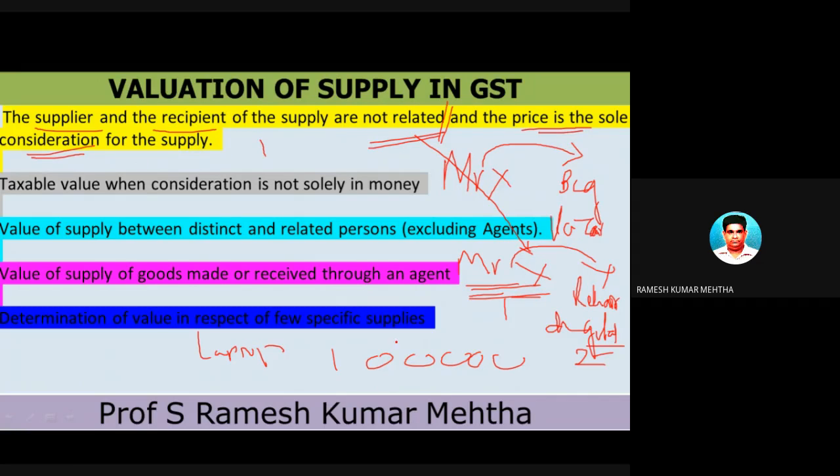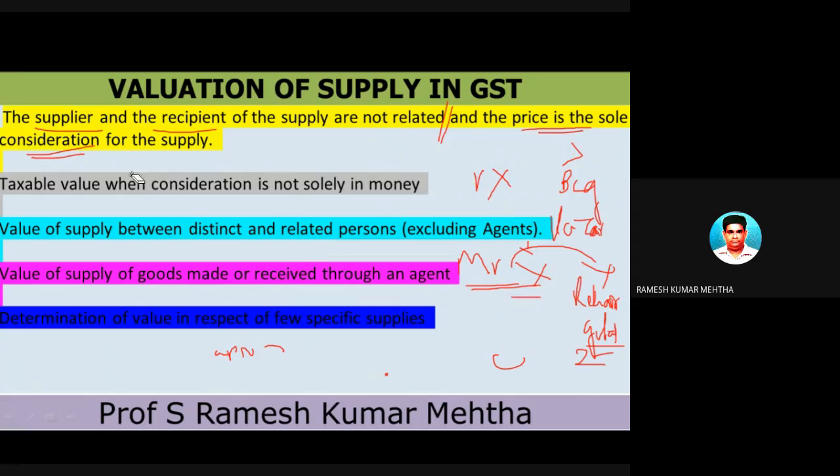Sole consideration means if I am giving you a laptop, what will you give to me? If I give you a laptop, you are going to give me 1 lakh rupees, and between them they are concerned about what they are getting for what they are exchanging. So if he is giving a laptop, he will get 1 lakh rupees, and if he gives 1 lakh rupees, he is getting a laptop. So the transaction is only of money and money value. It doesn't have anything else. For example, another example I will give.